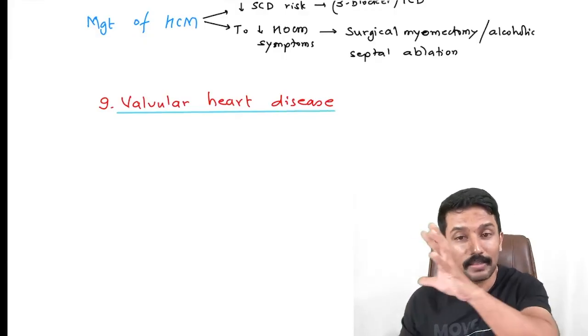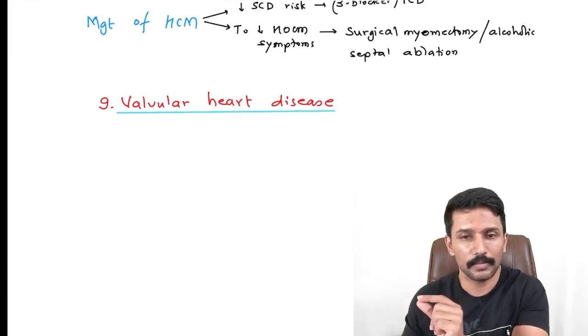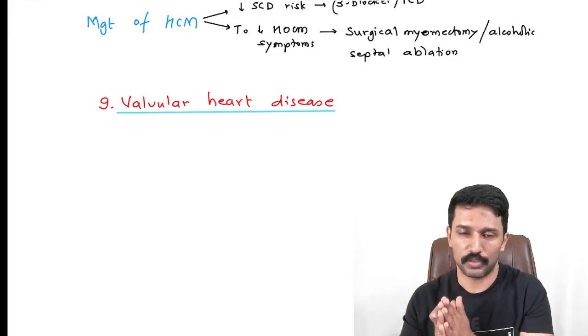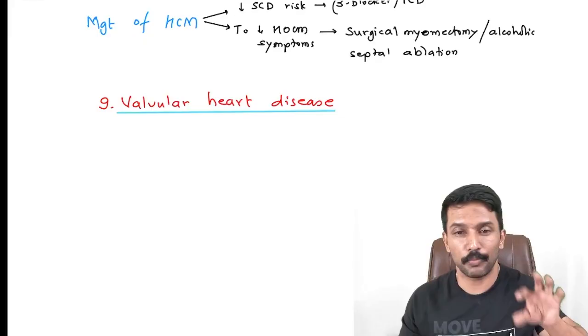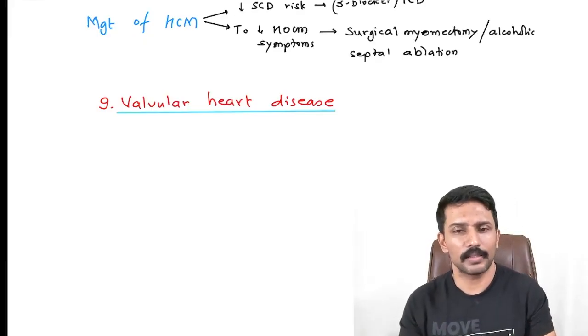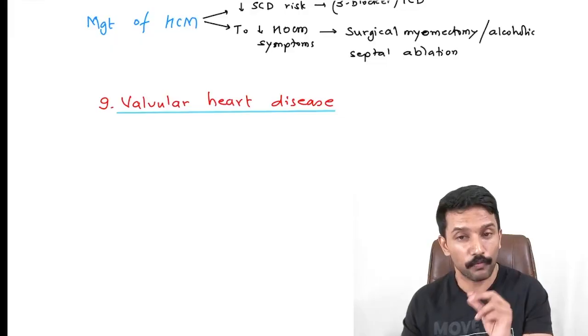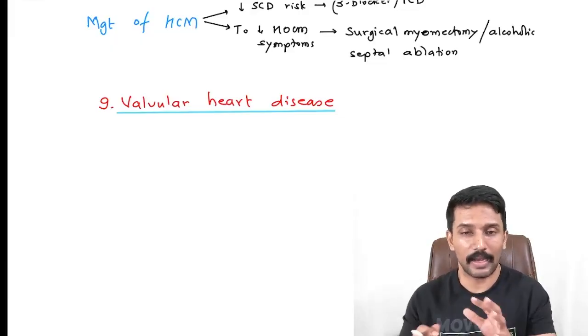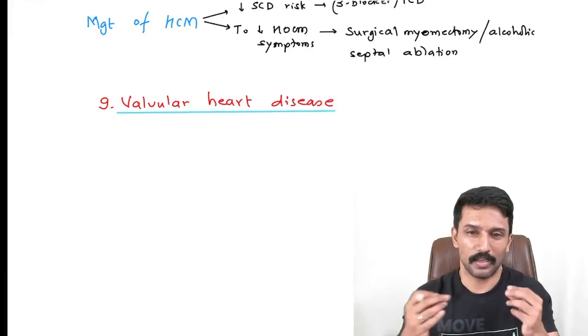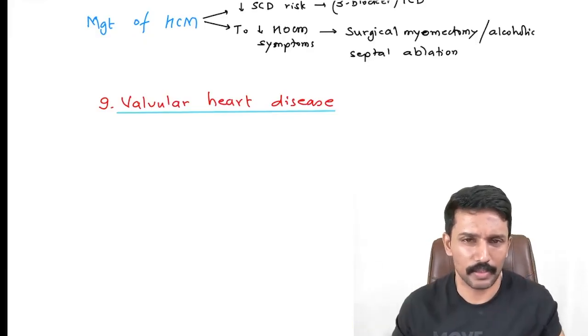If it is left heart disease, the congestion is in the lungs, so you will have dyspnea, orthopnea, PND, those symptoms. If it is right heart disease, raised JVP, hepatomegaly, ascites. After that, you will look at the murmur details, from which area the murmur is heard best, and what is the nature of the murmur. Is it systolic, diastolic, early, mid, late, and then you will have the diagnosis.